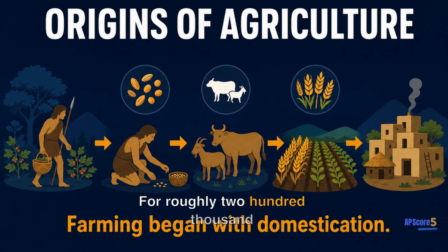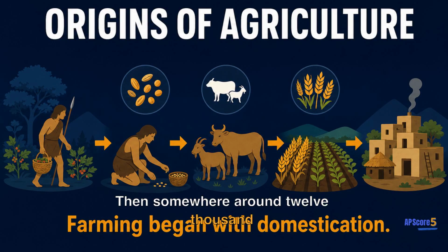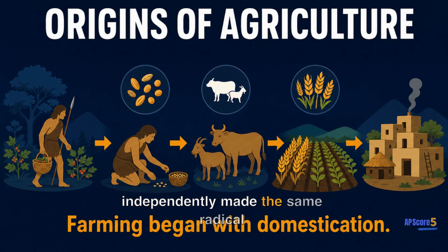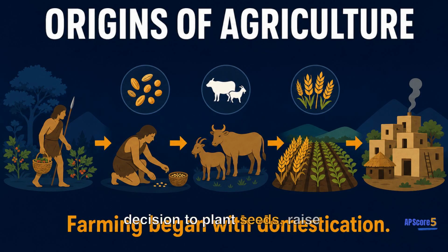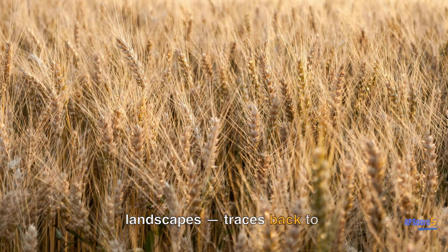For roughly 200,000 years, humans survived by following food rather than producing it. Then, somewhere around 12,000 years ago, small groups in different parts of the world independently made the same radical decision to plant seeds, raise animals, and stay in one place. And that single shift is what AP Human Geography Unit 5 calls the origins of agriculture. Everything that came after, cities, writing, trade, inequality, modern landscapes, traces back to that switch.